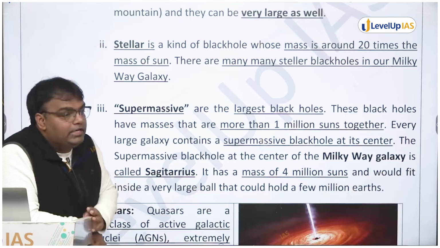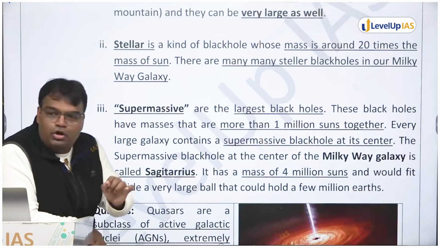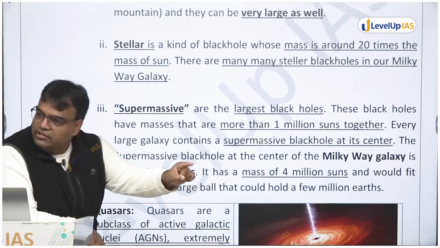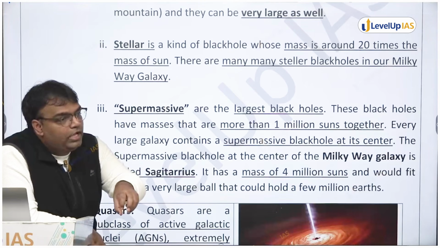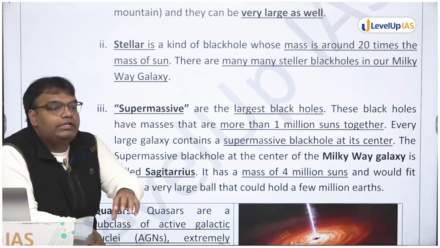कल हमने मिल्की वे गैलेक्सी का एक छोटा सा इमेज देखा था. We saw our solar system was present somewhere on the outskirts of it. So Milky Way galaxy के center में, what do we have? A black hole. That is called galactic nuclei.